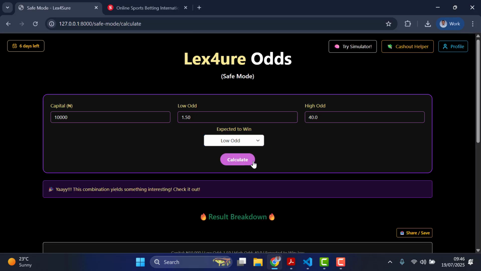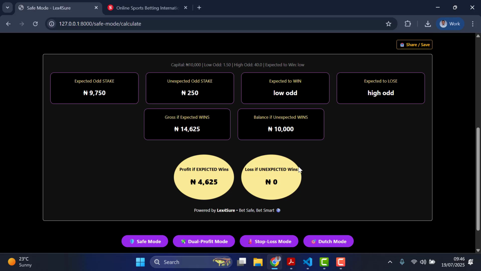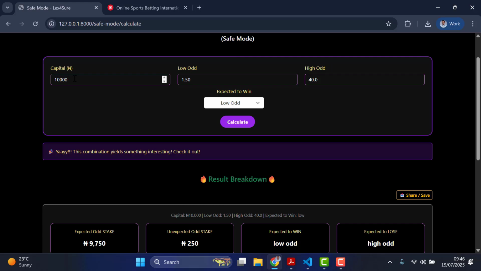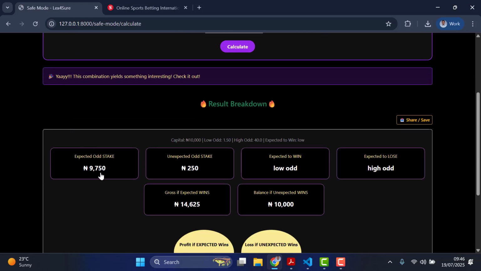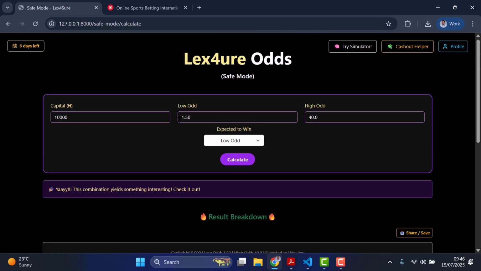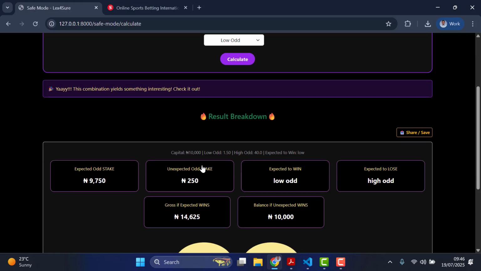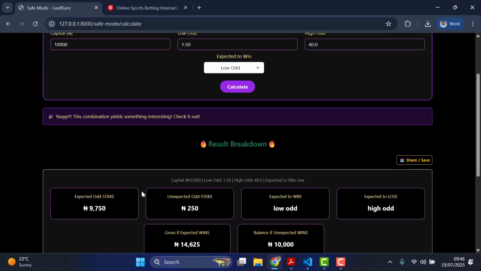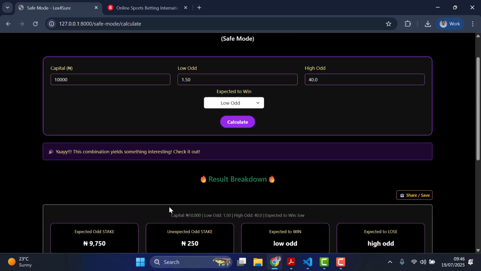So calculate for me. It's going to calculate this and bring the breakdown for you. So here's the breakdown. It tells you that since your total capital is 10,000 naira, you can stake 9,750 in the low odd, and also stake 250 naira in the high odd. These two stakes are coming from your 10,000. So the system tells you what to stake for each of the odds.